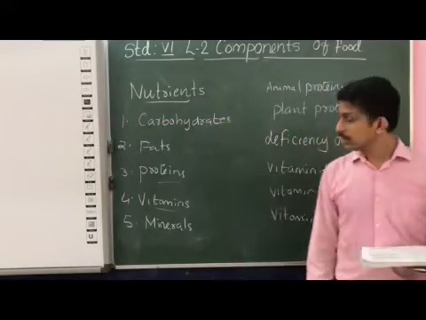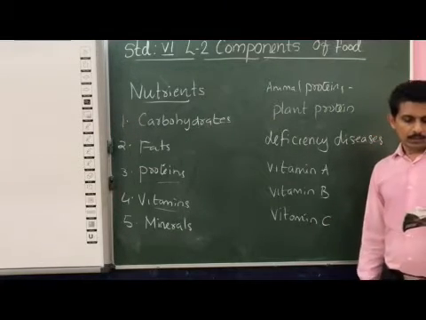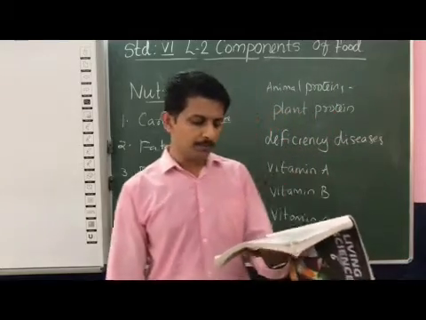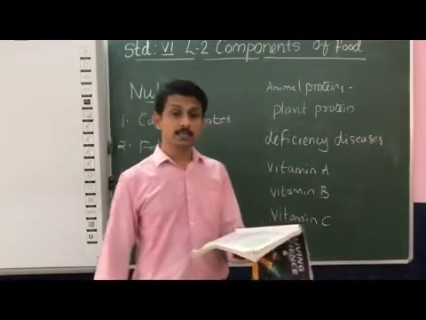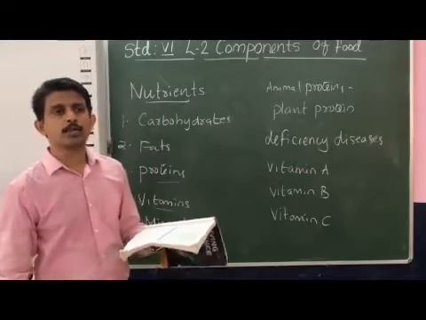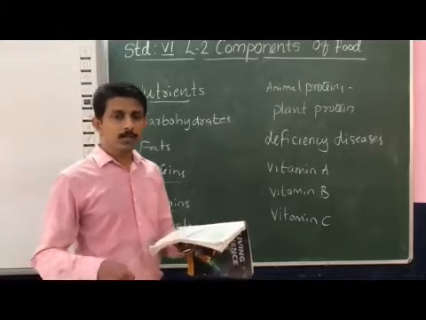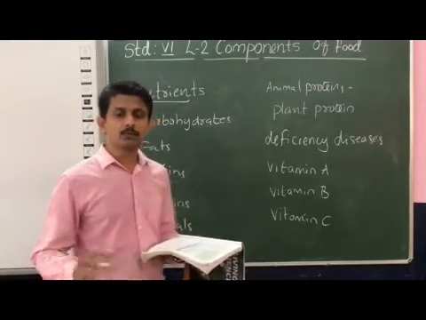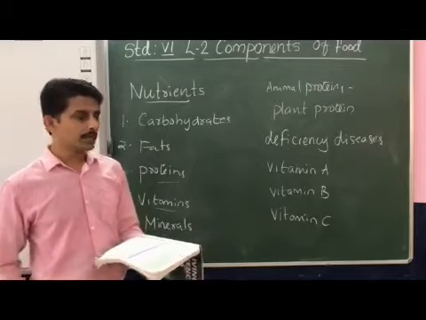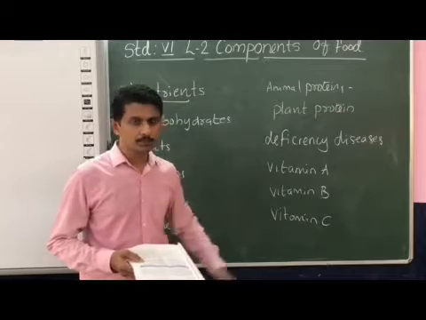These are the major sources of vitamin C. The deficiency of vitamin C leads to a disease known as scurvy. Scurvy means there is swelling or bleeding of the gums, or wounds take more time to heal. These are the symptoms of scurvy, due to the deficiency of vitamin C.